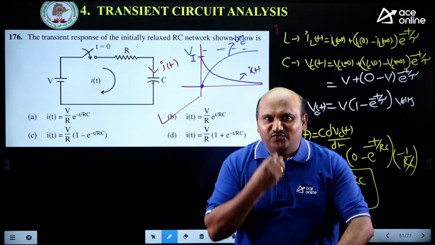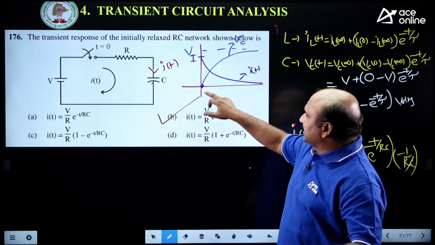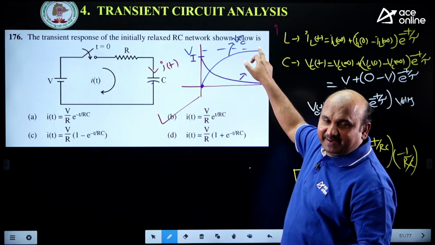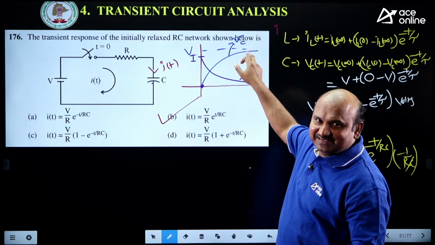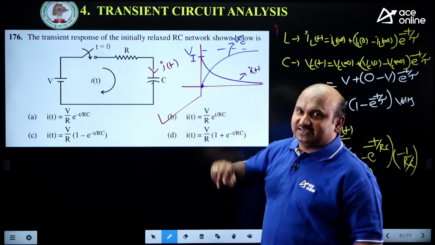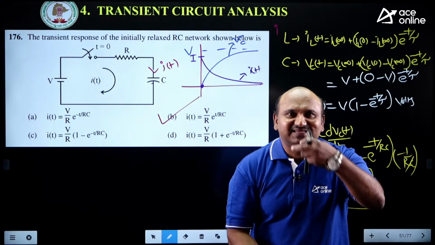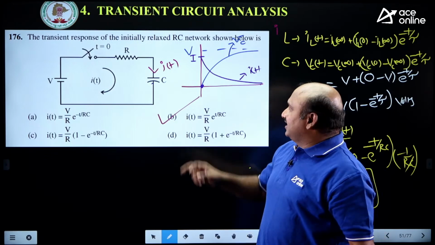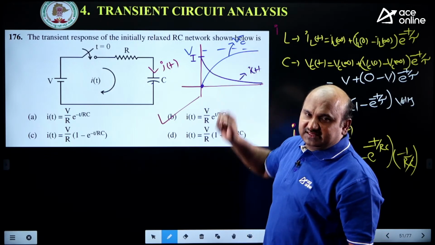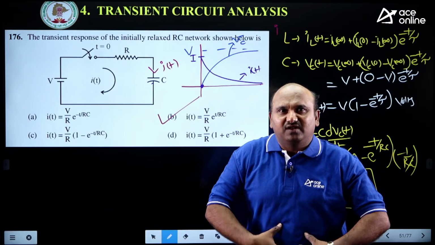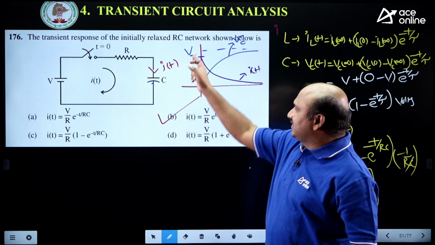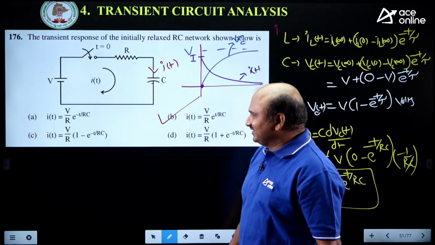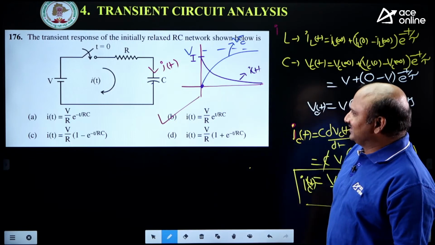Once you are taking the food, your stomach is increasing, nothing but the charge across the capacitor is increasing, voltage is increasing, but current is decreasing, food on the plate is decreasing. Then once you reach the steady state, nothing but once your stomach is full, the food on the plate is nil. That's why the current is a decaying function, right? You can easily remember it like that.